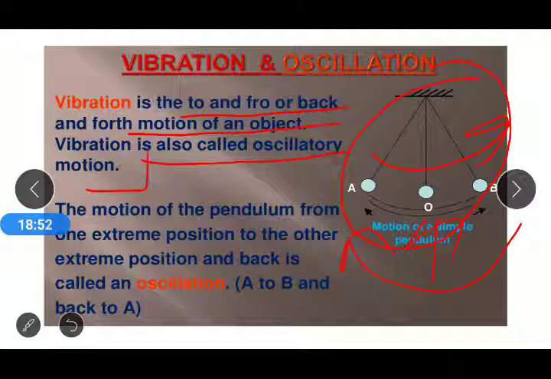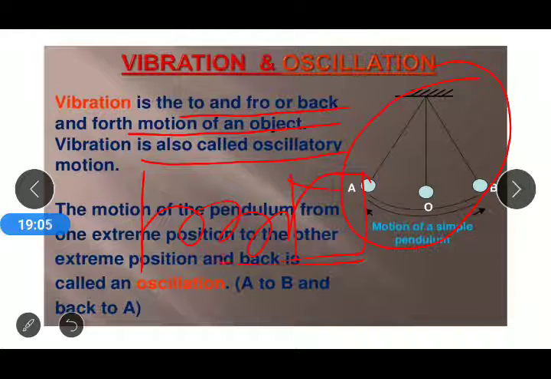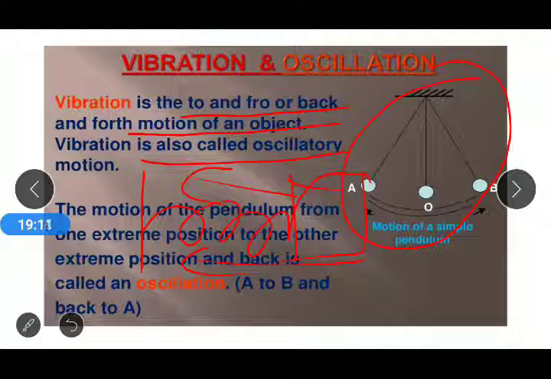And I also told you that if there is a spring block combination, that is a spring with a block attached to it, and we try to compress or stretch it and release it, then this block also moves back and forth.